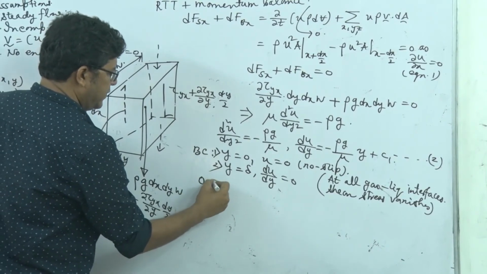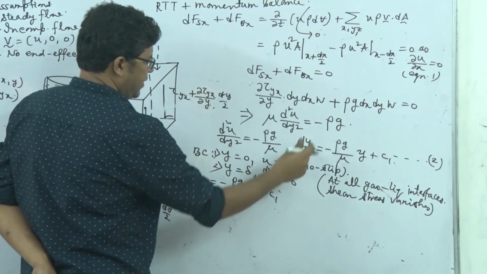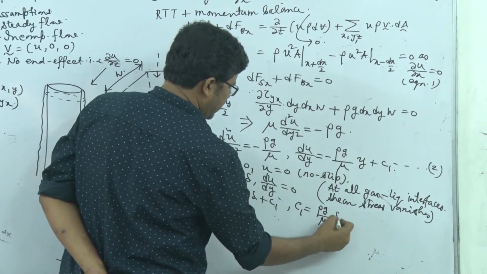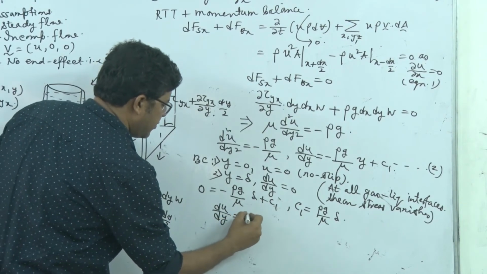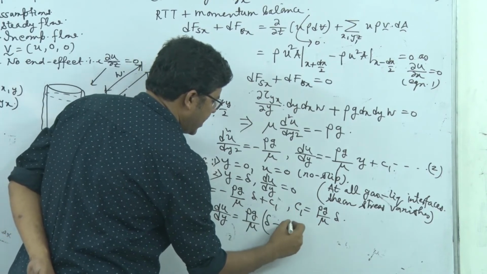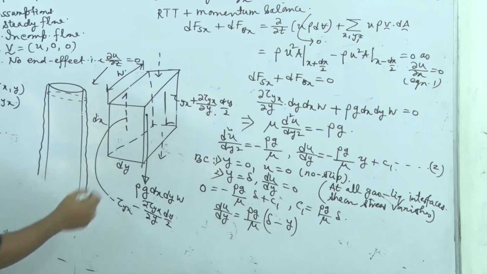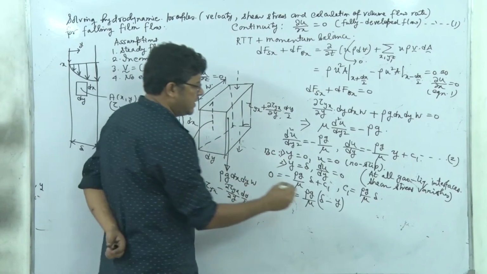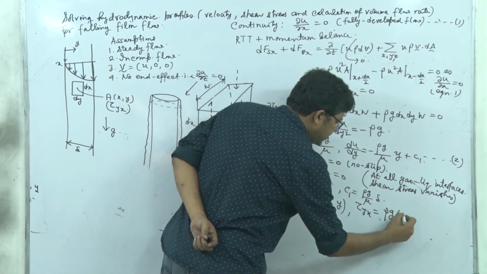So you get what? 0 is equal to minus of rho g divided by mu into delta plus c1, because du dy equal to 0. So c1 is equal to rho g divided by mu into delta. So let's replace it, and we get du dy equal to rho g by mu into delta minus y, correct? And immediately it gives you, not this direction but the magnitude, that tau yx is equal to rho g into delta minus y.